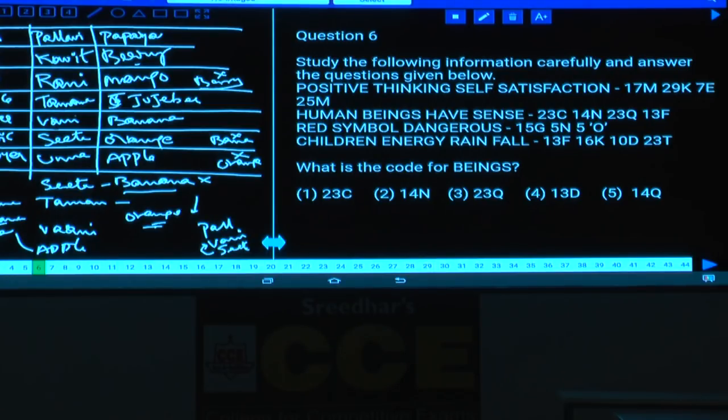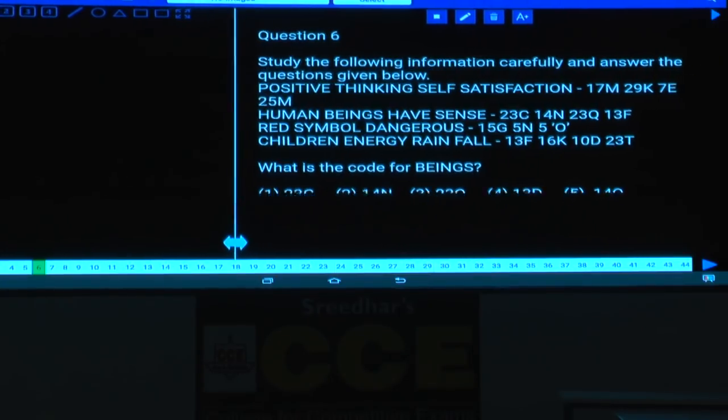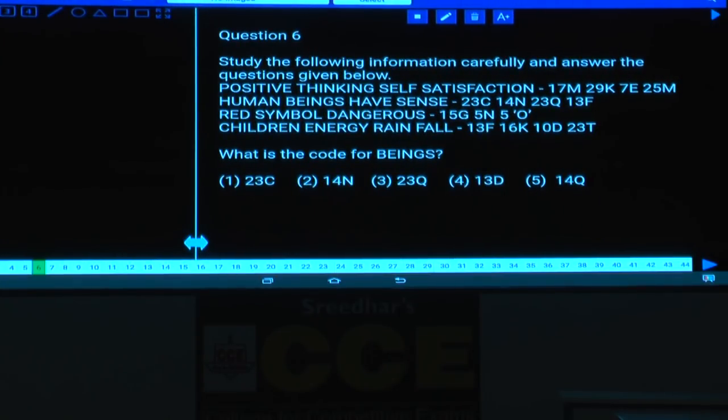Yes, completed writing this arrangement, the first set. Then in this one, question number 6 to 10. Now in this question number 6 to 10, we need to identify the letter. Now in this one, positive, self, thinking, satisfaction. What is the order of this one? Now in this one positive, what are the letters here?